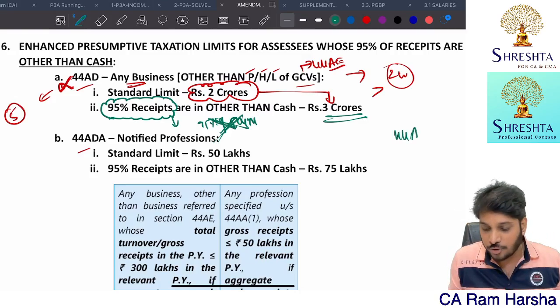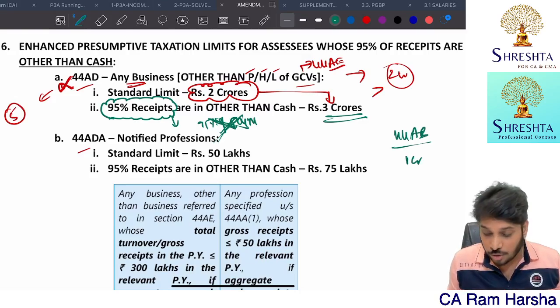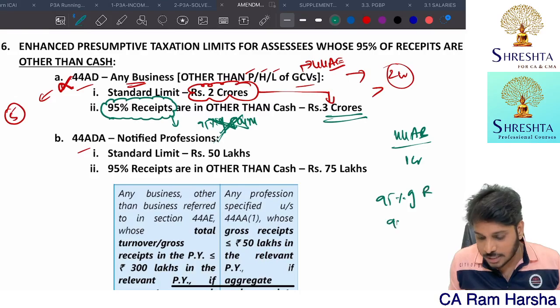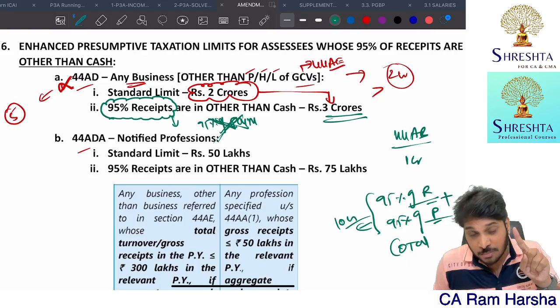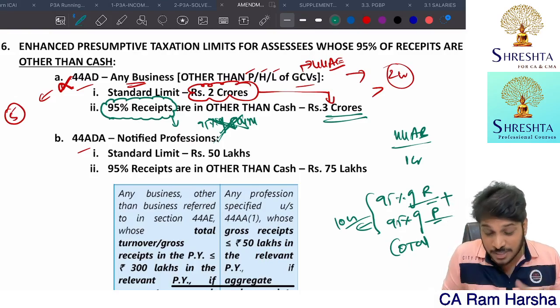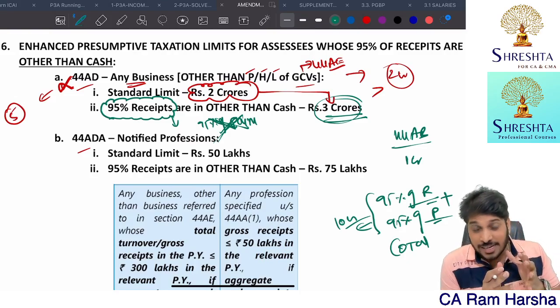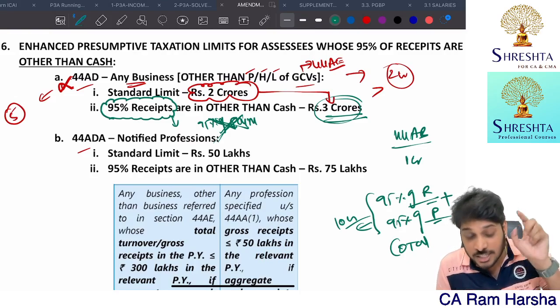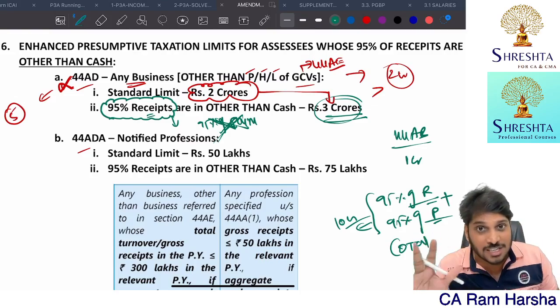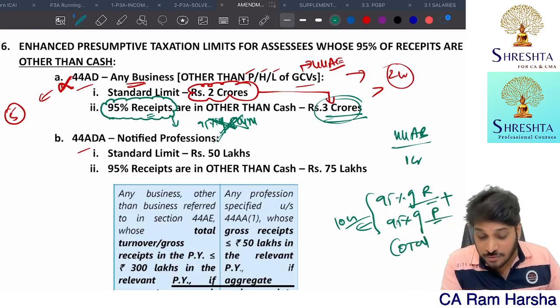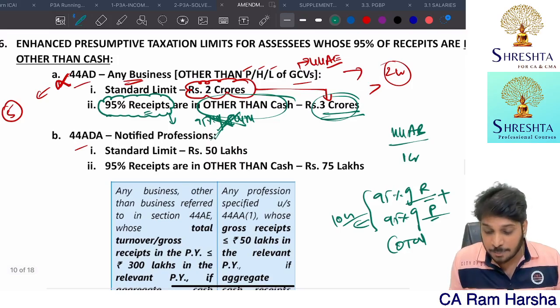If you look at 44AB, the normal turnover limit is 1 crore. Suppose if 95% of receipts and 95% of payments, both are in other than cash, then the tax audit limit applicable in this case is 10 crore. I hope you are aware of this. In this case, both receipts and payments, both of these 95% must be other than cash. Whereas in presumptive, 2 crore limit is there, right? That is increased to 3 crore for which SSEs? For those SSEs, if 95% of receipts, there is no payment condition, 95% of receipts, if it is in other than cash, the limit applicable is 3 crore.